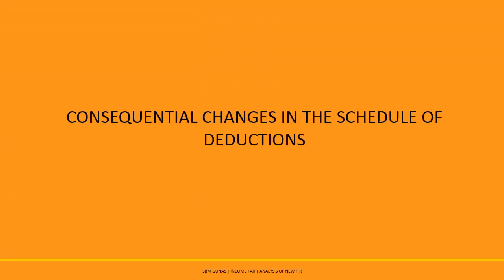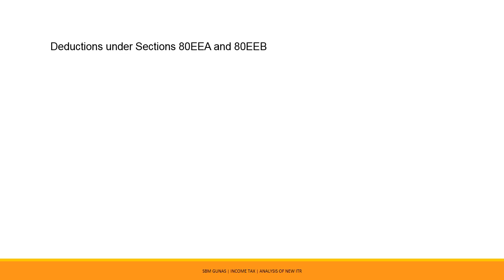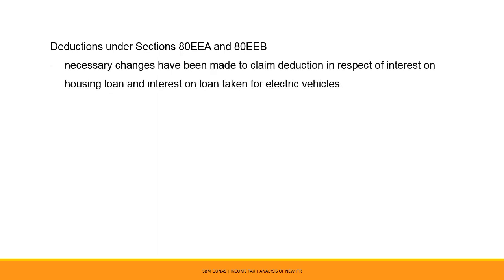Consequential changes in the schedule of deductions under Chapter 6A. Deductions under Section 80EEA and 80EEB. Section 80EEA and Section 80EEB were introduced by Finance Act 2019 to provide deductions in respect of interest on housing loan and interest on loan taken for electric vehicles respectively. The necessary changes have been made to the ITR forms to claim these deductions in the income tax returns.